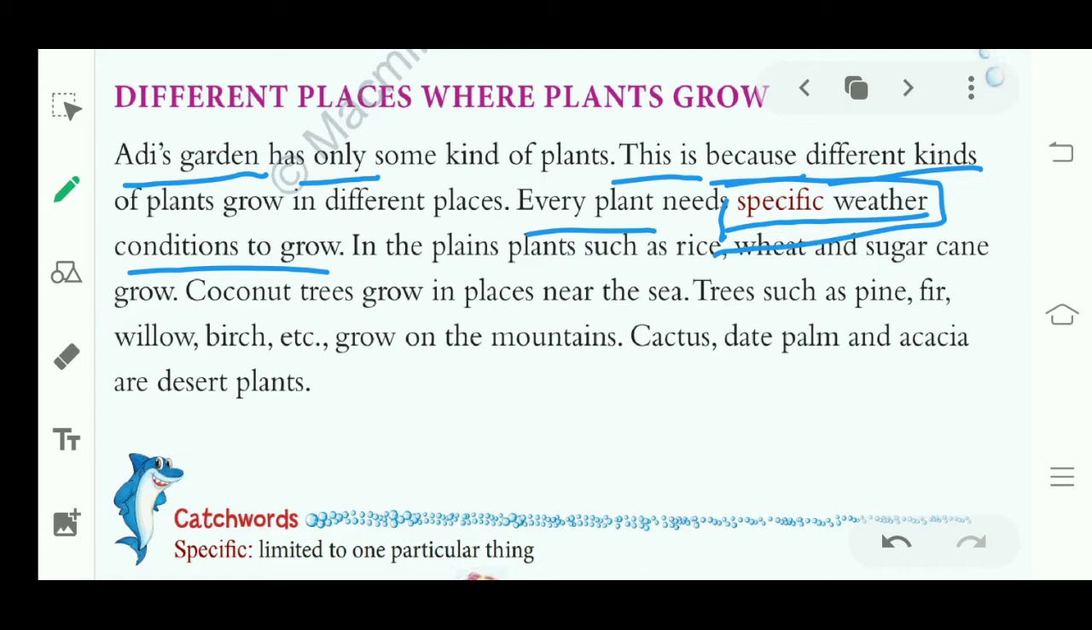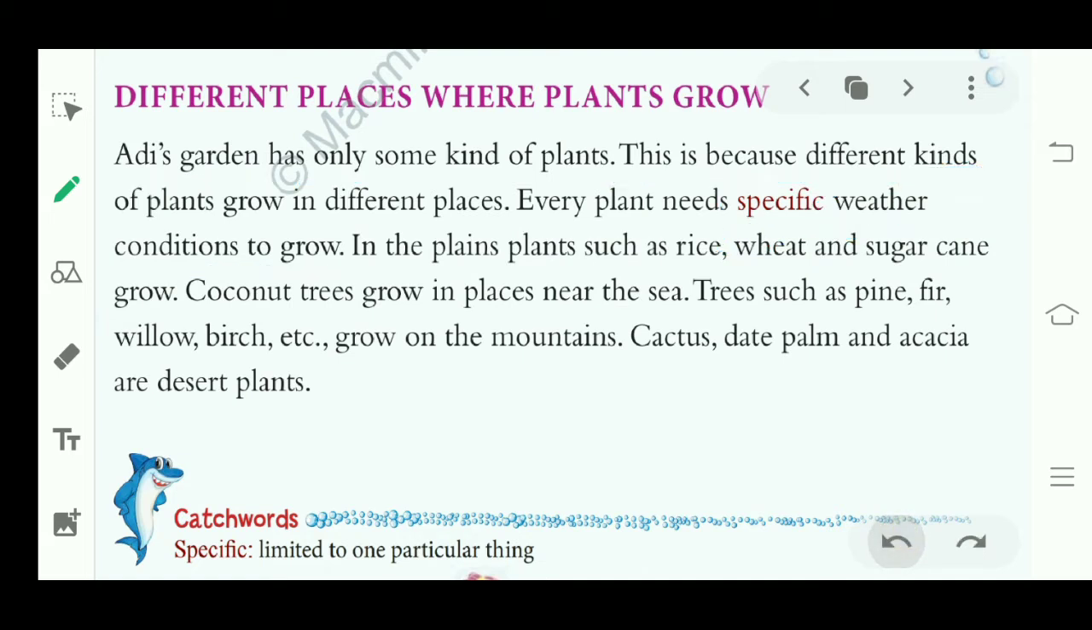We have discussed seasonal plants, right? Why are they called seasonal plants? Because they grow only in one season. And why do they grow only in one season? Because the growth of plants depends on weather conditions. Which weather condition is suitable for them? That is a very important requirement for plants to grow.